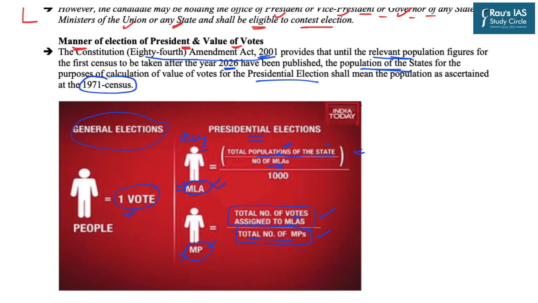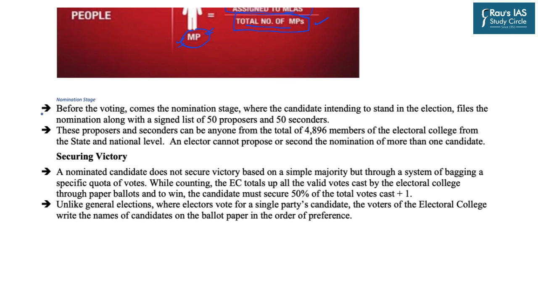This means that in the numerator, the total population of the state will not be considered at the present level. It is to be considered at the population levels as per the 1971 census until and unless a new census after the year 2026 is published.